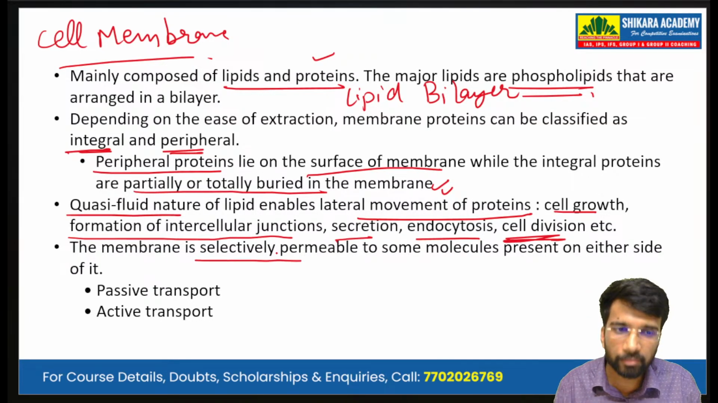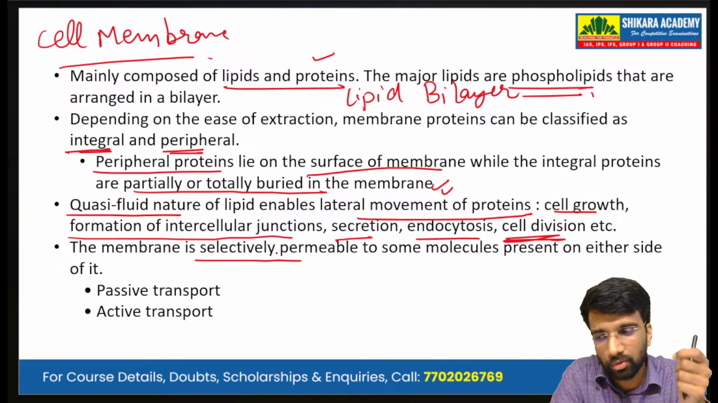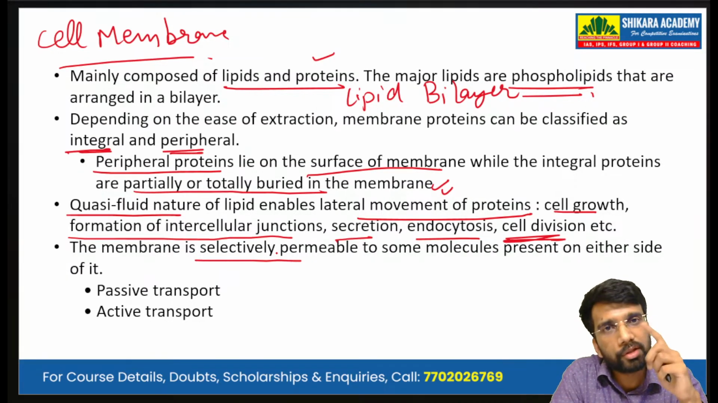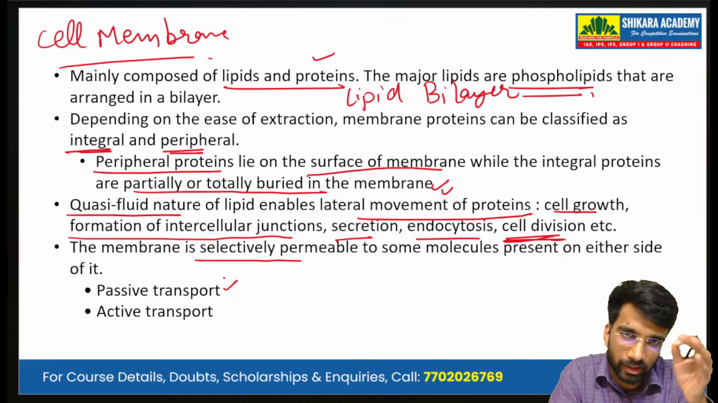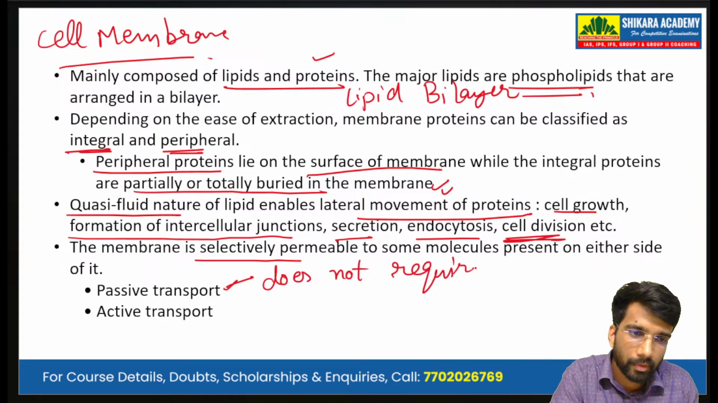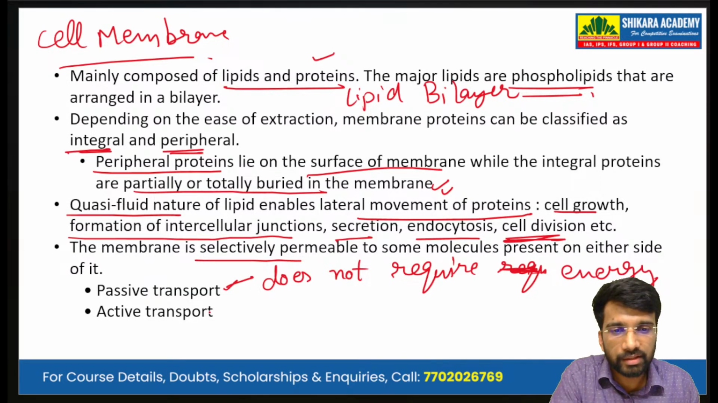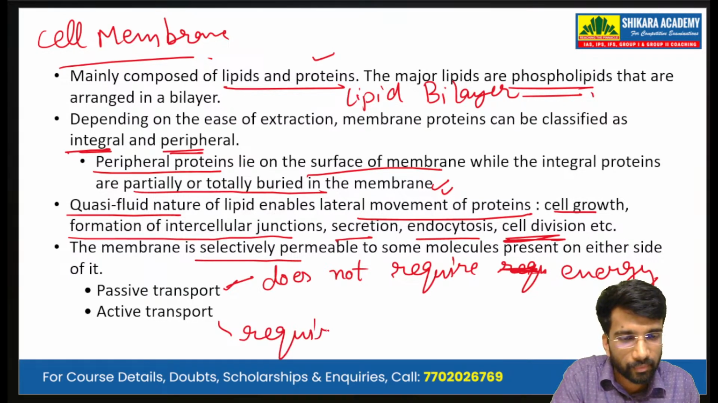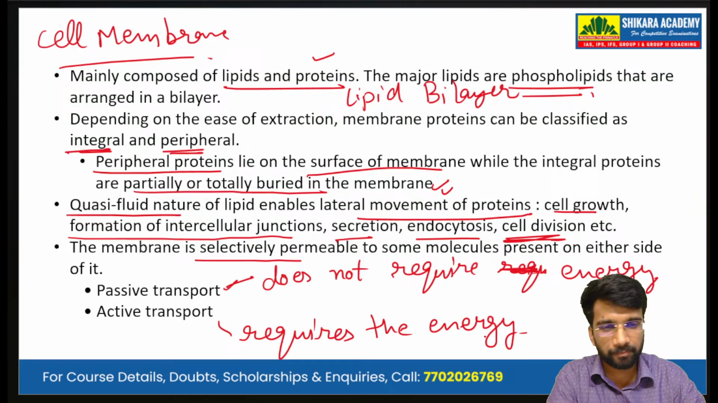The membrane is selectively permeable to some molecules present on either side of it, either from the outside or the inside. It allows only certain selective substances to enter or go out of the cell. One type of transport is passive transport, which does not require energy, and active transport is the type that requires energy or specialized proteins.